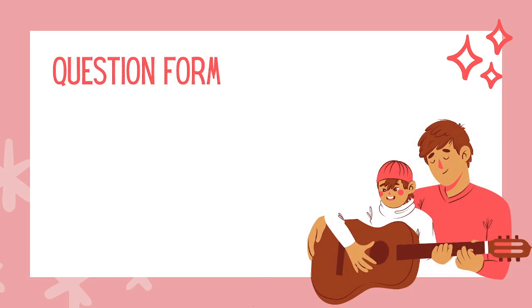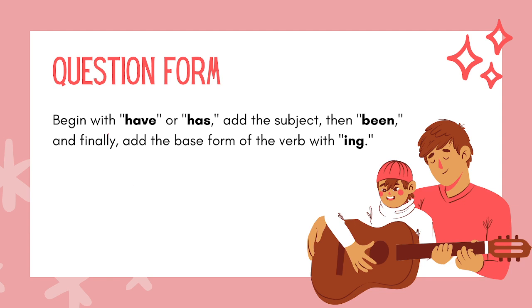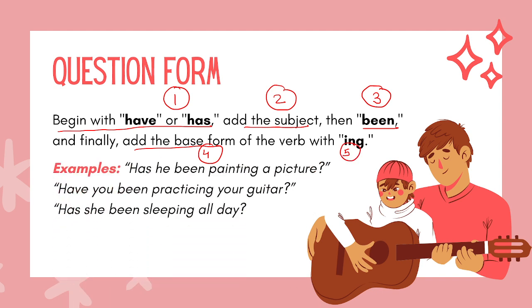Let's see the question form. Now in the question form the subject doesn't come first. So we begin with have or has. So that's the first point. Then you add the subject. And then you add been. And last you add the base form of the verb plus ing. Let's see. Has he been painting a picture?